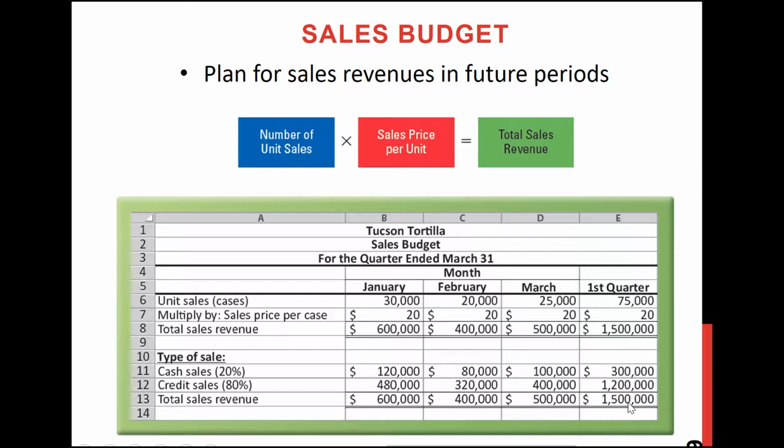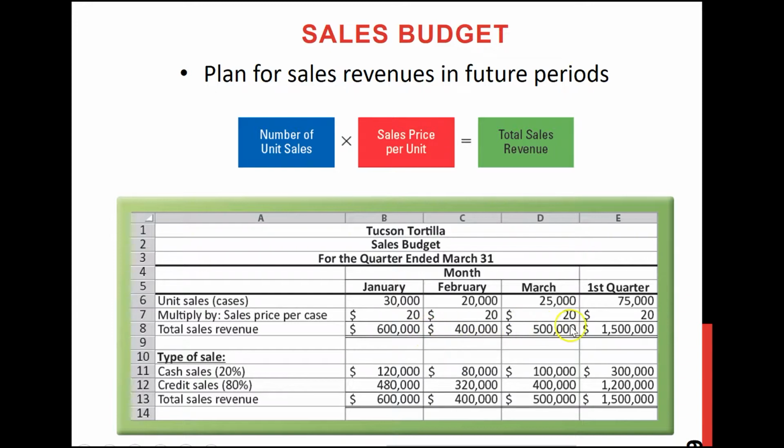Whenever you do any budget, I suggest that when you need to figure out the grand total number, add it vertically and also add it horizontally, just to double check that your grand total is right. For example, this is our first quarter total amount. So if you multiply this 75 times 20, you should get this 1,500,000. This is one way to find your total. Another way is to add all these January, February and March total sales revenues, which are 600,000, 400,000 and 500,000.